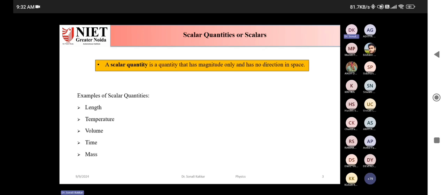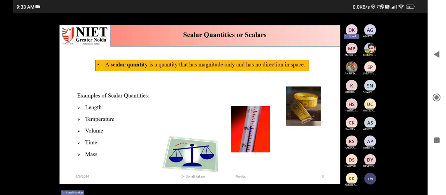So the examples are length, temperature, volume, time, mass. We don't say that time is going in this direction or that direction, or we just specify the mass of an object. We don't specify the mass along x-axis or y-axis. So these are some of the examples of scalar quantities.